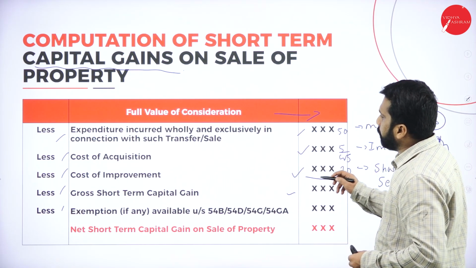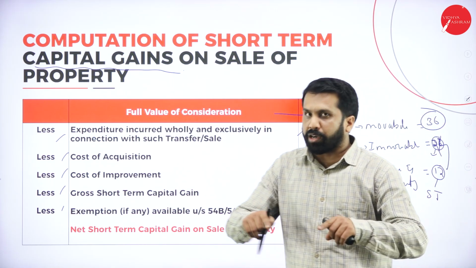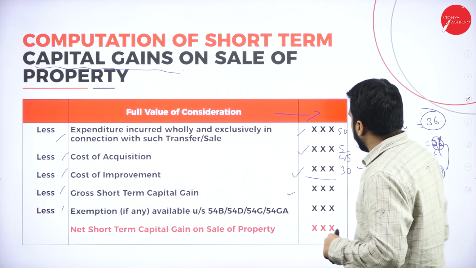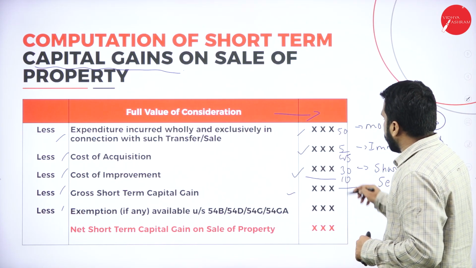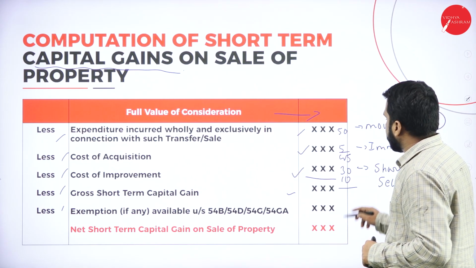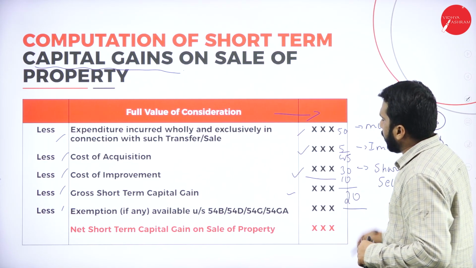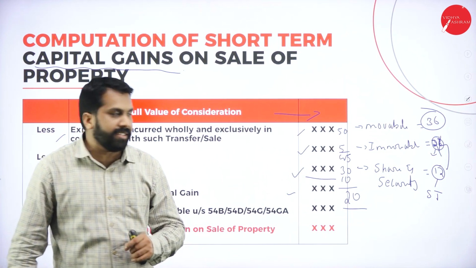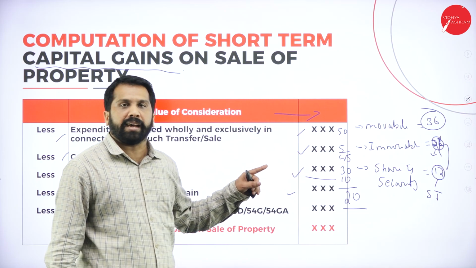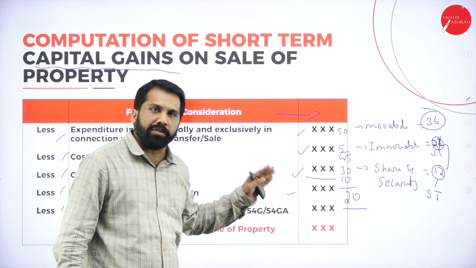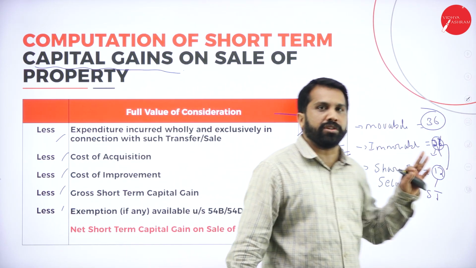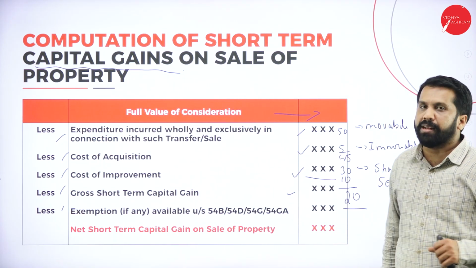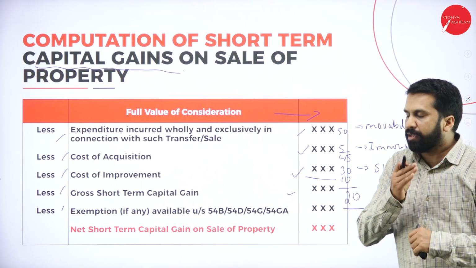And what is your improvement? Like you constructed a compound, you constructed some extra fittings and all. It cost you around 10 lakh. So what is your income? 30 minus 10, it will be 20. What is your capital gain? Your gross short-term capital gain is 20 lakh. Hope you are clear how to find out. Yes, these are the only calculations you are supposed to do while calculating your short-term capital gain. Hope you are clear. Yes.